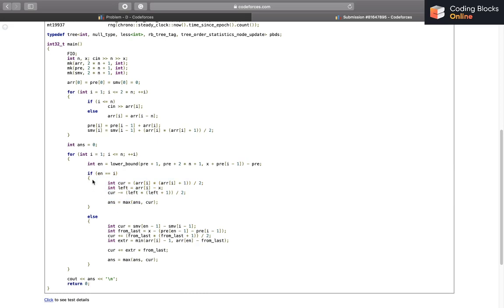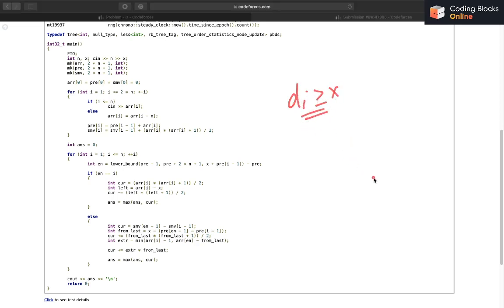To be more sure, I just made another case here. If en equals I, it means that the value of di is itself greater than or equal to x, right? So in that case, I have 1 to di, and I am just basically going to take the largest x values out of those, so that my sum is maximum, so that my number of hugs is maximum possible.